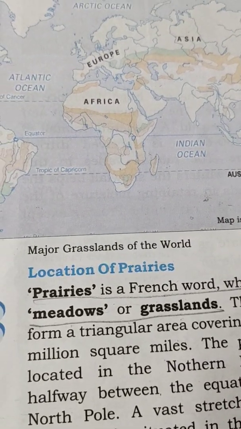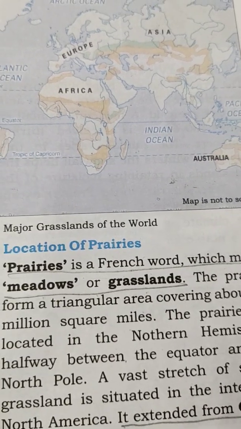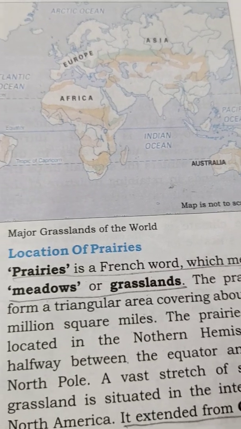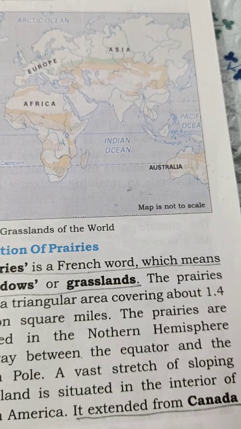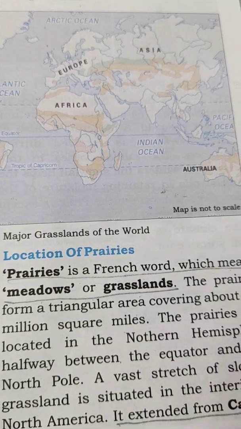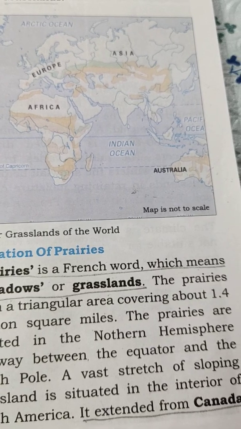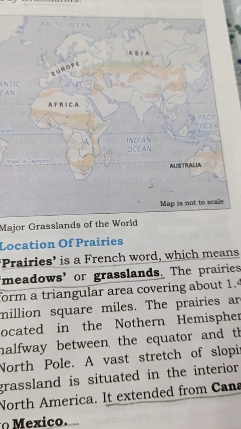Dear children, now we will see location of prairies. Prairies is a French word which means meadows or grasslands. The prairies form a triangular area covering about 1.4 million square miles.